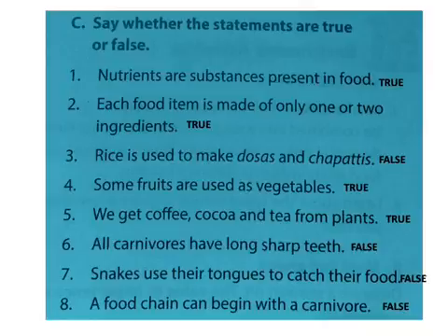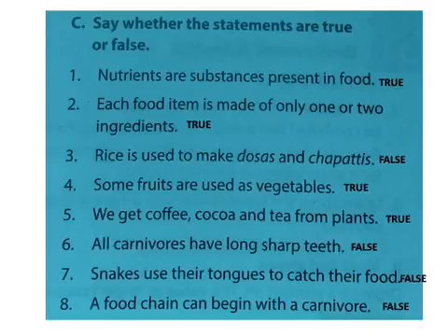True. Each food item will be formed of, yes, one or two ingredients. Rice is used to make dosa or chapatis. False. Rice is used to make dosas or chapatis.